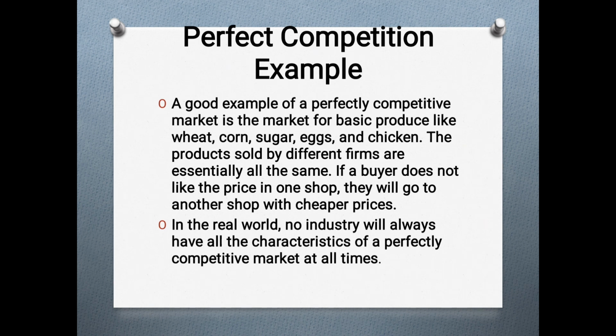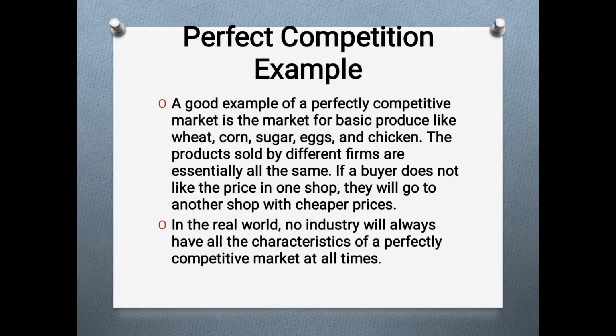Otherwise, for example, if we talk about fruits and vegetables, they are not homogeneous, but we assume them homogeneous. If we talk about apples, the size of the apple can vary. A few can be small, a few can be large. So these are not homogeneous. Some may be ripe, some may be rotten, some may be raw. So these are again not the same. We just assume that these are identical, and only if we assume that they are identical can we consider them in perfect competition.